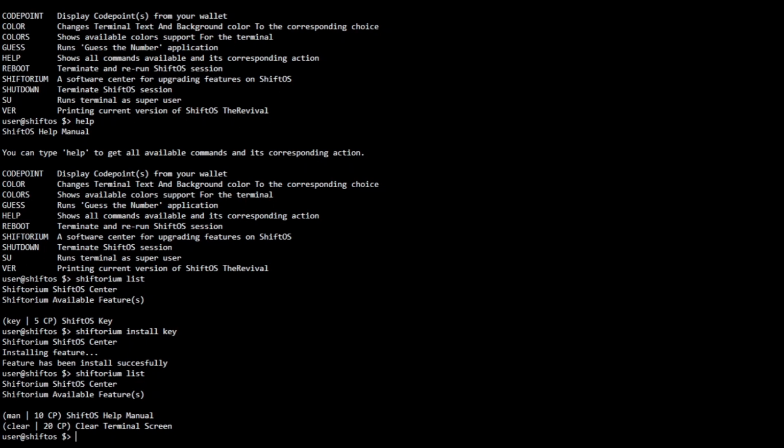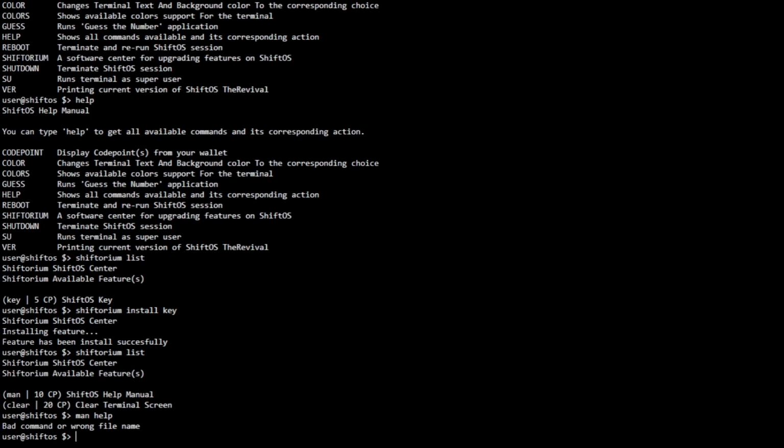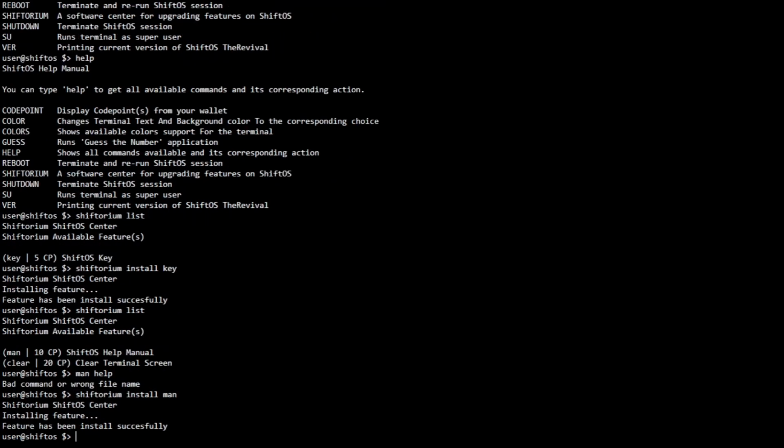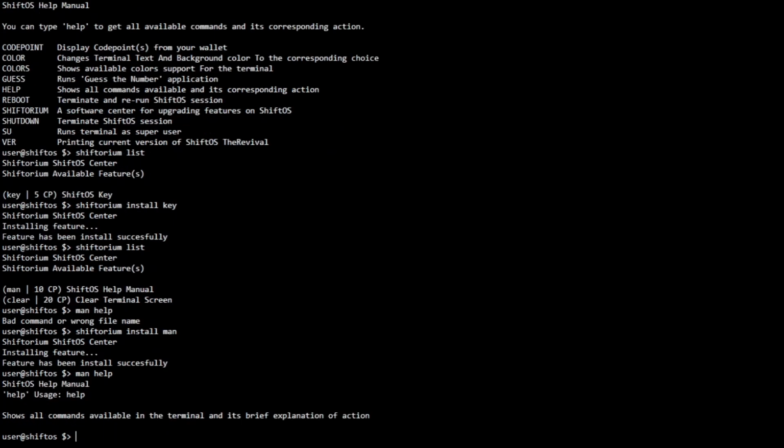So if I demo, such as going to install, well, first I'm going to do the manual command, which is man and then help. As you can see, it says bad command or wrong file name. But if I'm going to install, Shiftorium install and then man, which is the name of the upgrade, I press enter. If I type again man help, there it is. As you can see, it is capable of doing the man commands.